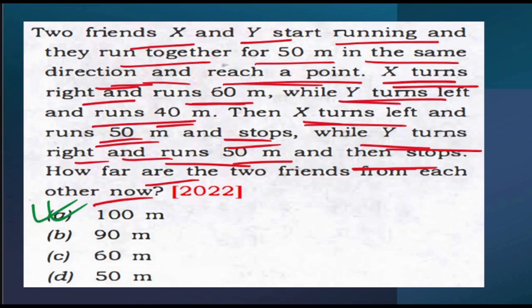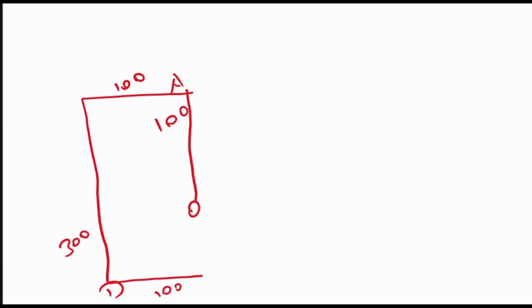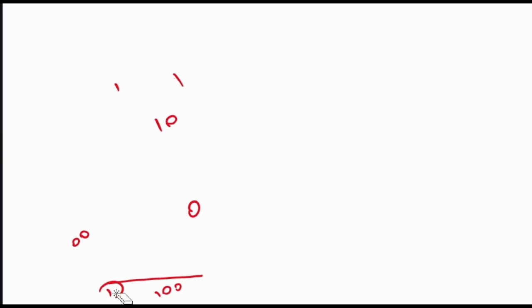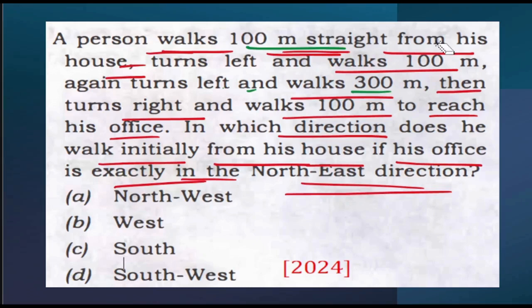In that question also, they had not mentioned in which direction X and Y were running. So what we did was assume they were running towards the north direction. Similarly over here, we will be assuming that initially the person was moving towards the north direction while going towards his office.